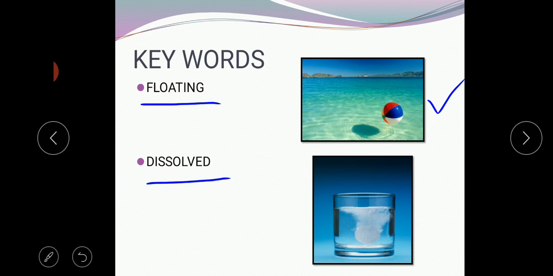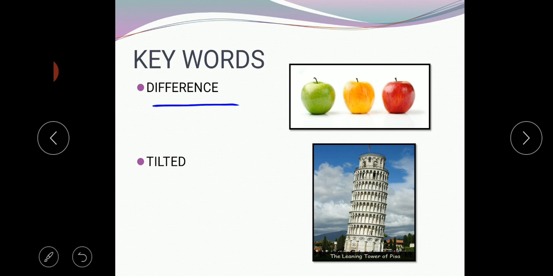After some time, we can't separate that solid from the liquid. It is called dissolved. The third word is difference. Difference means there is no similarity between these things, a point in which things are dissimilar. Here see, children, all the three are called apple, but the color of the apples is different: green, yellow and red. This is called difference.